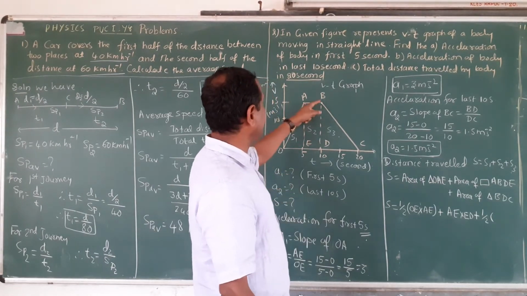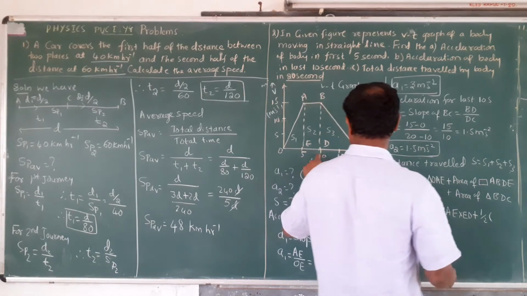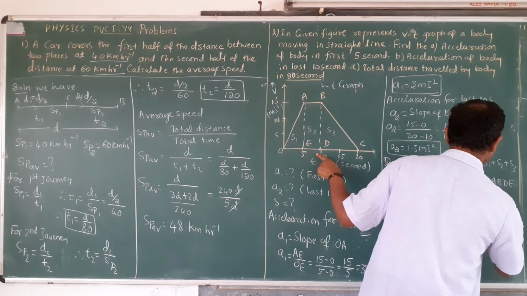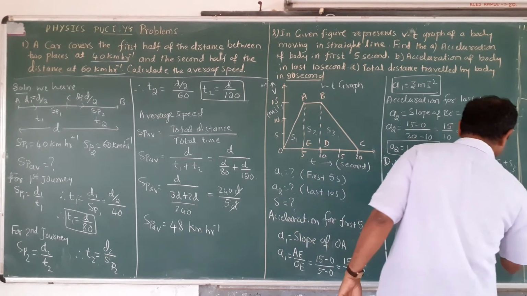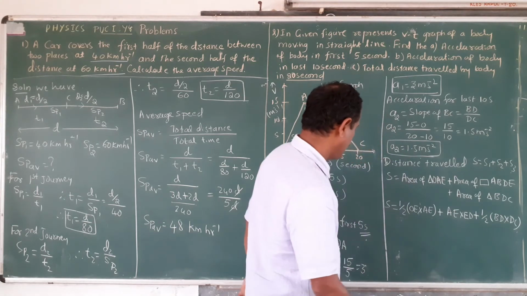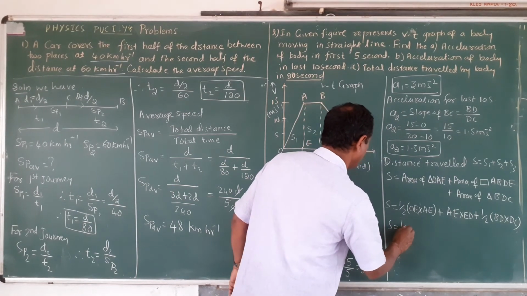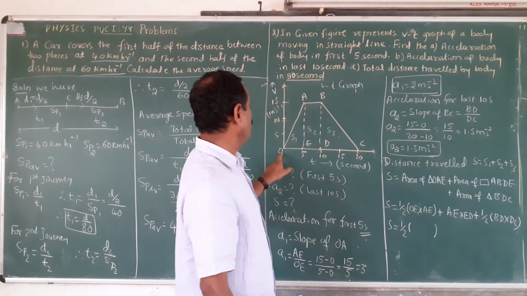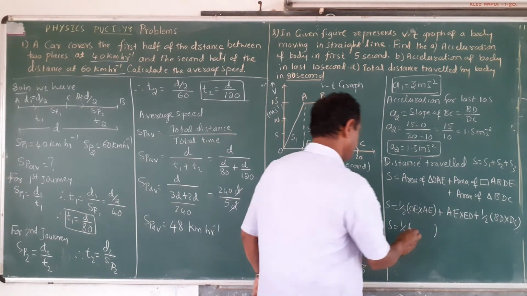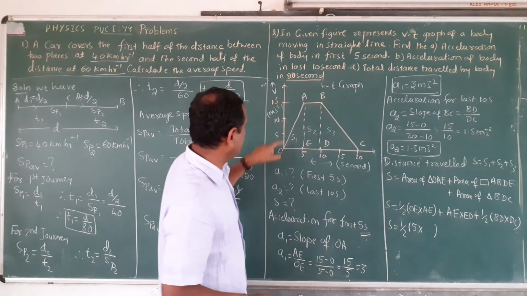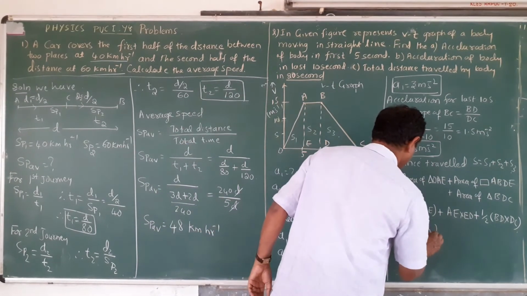For triangle BDC, that is BD into CD or DC. Now S is equal to 1 by 2 into OA, OE, this is 5, AE, 15 minus 0, this is 15, plus.